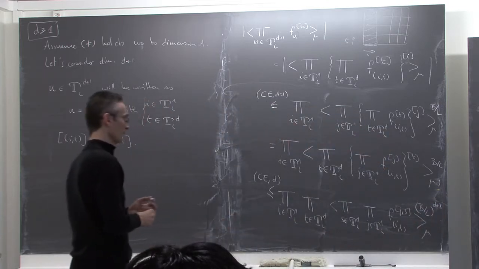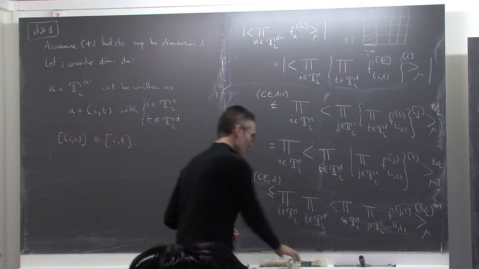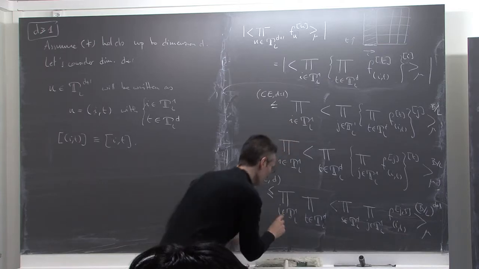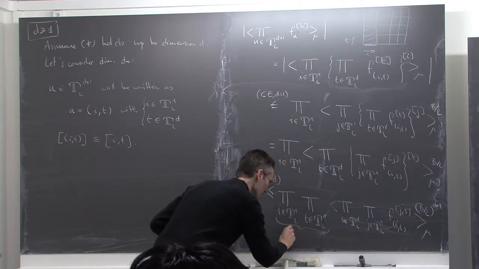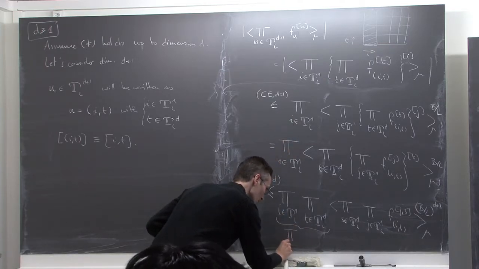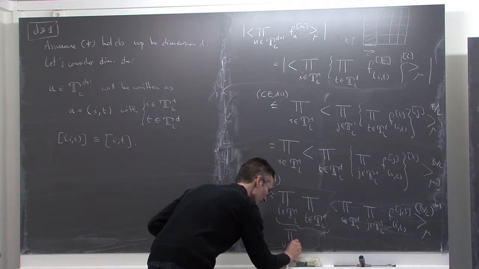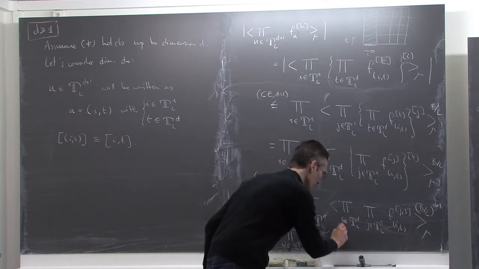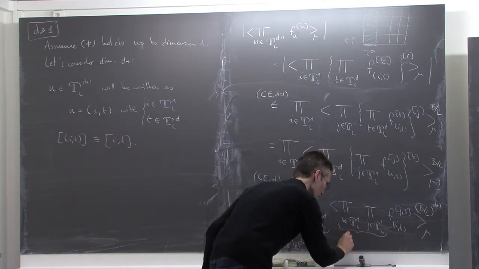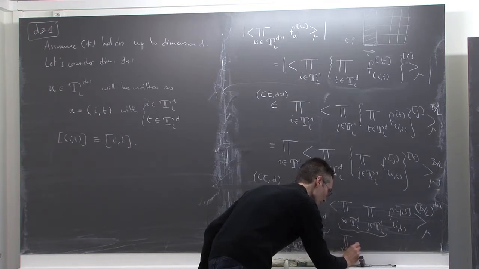So I get this, and then you just have to see that I can write it as the product over u in the torus in dimension d, and the product over v in the d plus 1 dimensional torus.